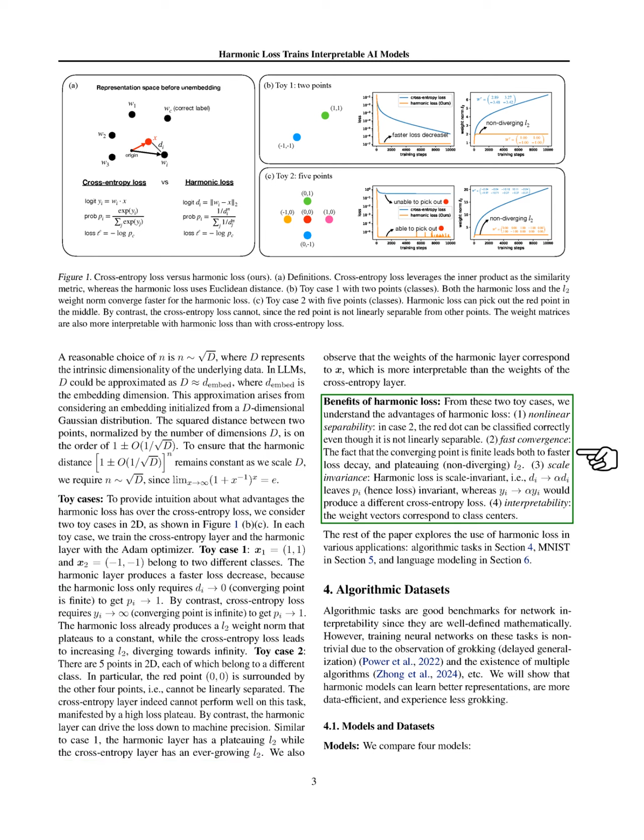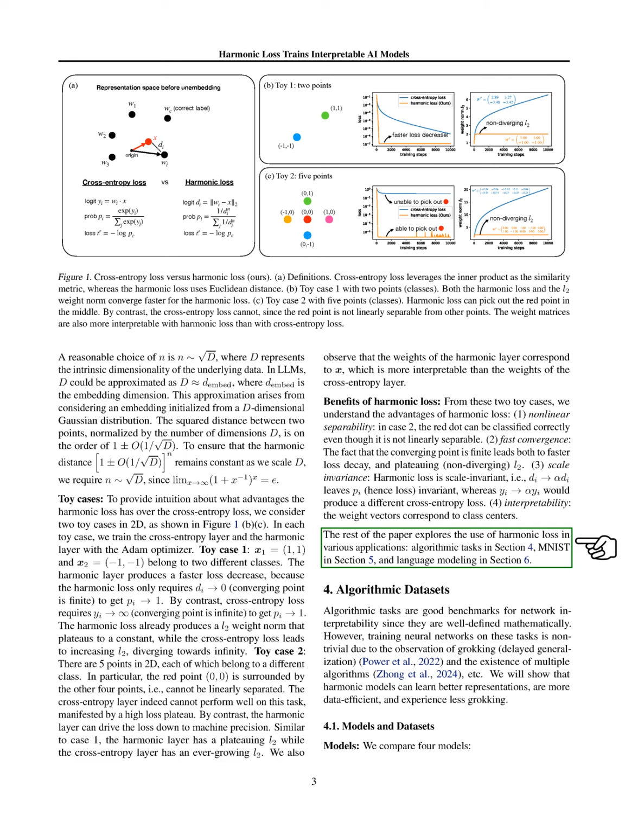From these examples, we identify several benefits of harmonic loss. 1. It can handle nonlinear separability, as seen in the second case. 2. It converges quickly due to its finite converging point. 3. It is scale invariant, meaning scaling the distances does not affect the probabilities. And 4. It offers better interpretability, as the weight vectors correspond to class centers. The remainder of the paper will explore the application of harmonic loss in various tasks, including algorithmic challenges, MNIST, and language modeling.